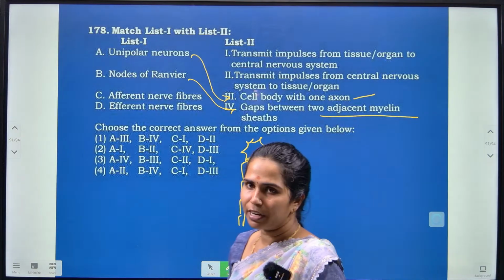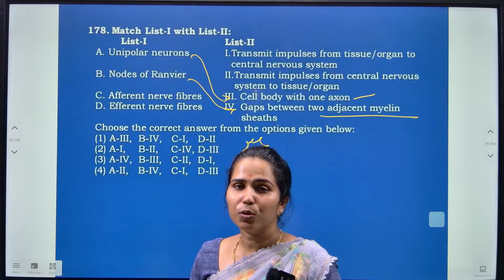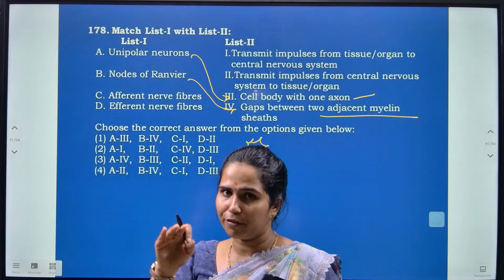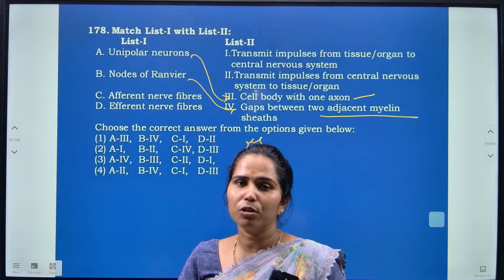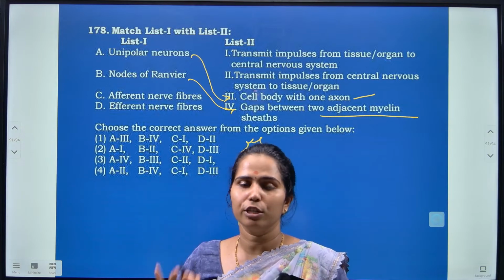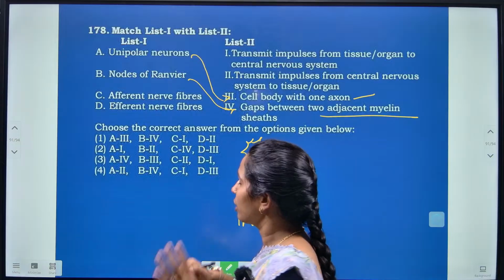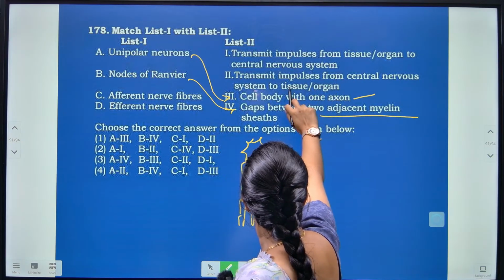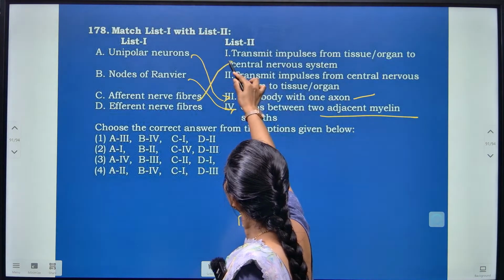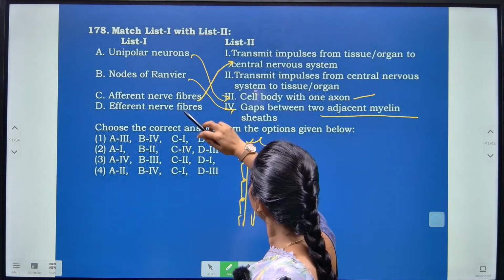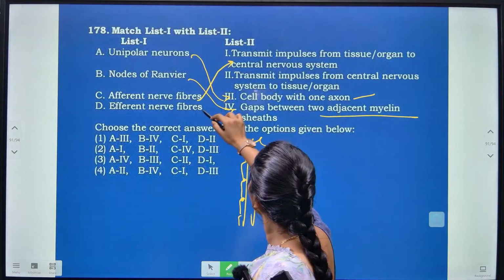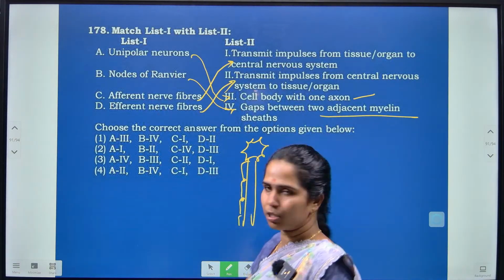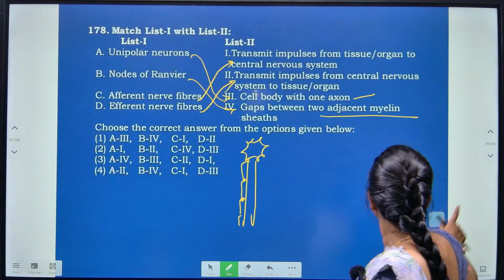Afferent nerves and efferent nerves. The nerves which take the message from tissues to the CNS are called afferent, and if the impulse is transferred from the CNS to the tissue, it is called efferent. So I have matched it. You can just go with the questions given here.